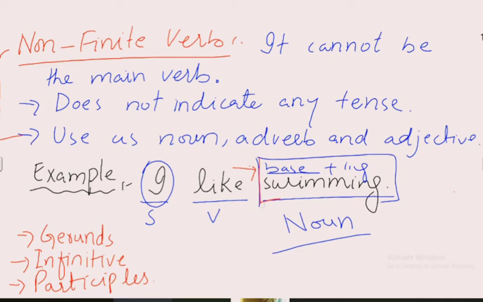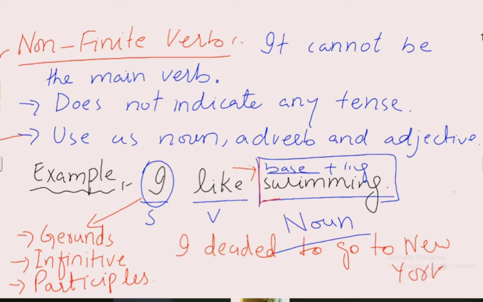This is the example of a gerund. And if we talk about the infinitive: I decided to go to New York.